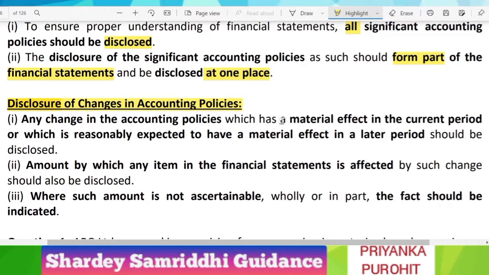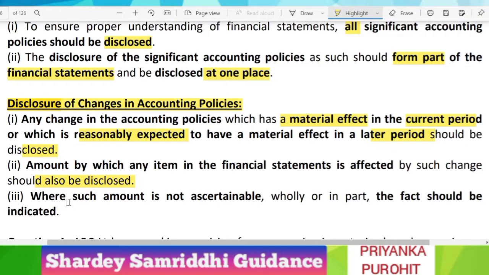and if it has a material effect either in the current period or in later periods, then you have to reasonably expect its materiality effect, and it should be disclosed. Also, the amount by which any item in the financial statement is affected by such change should also be disclosed.